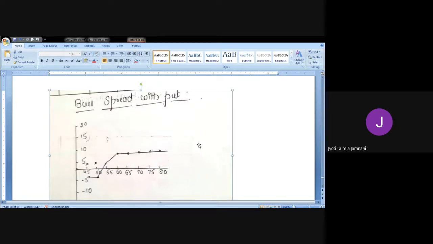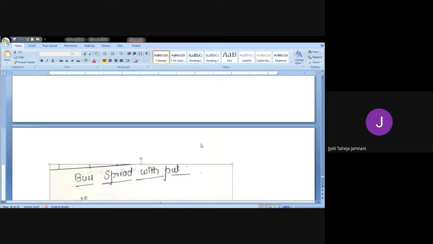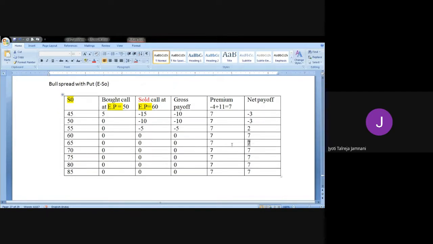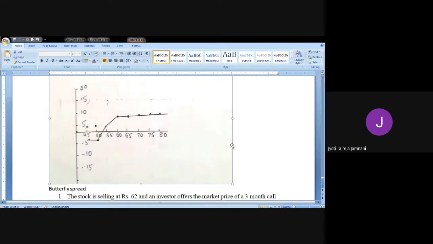So we have done all the 4 strategies of bear and bull spread, 2 with bear and 2 with bull. Remember this format, if you follow, you'd easily be able to solve any type of sum. They will not ask for which strategy all the time. Most of the times they don't ask, 99% they'll not ask. They'll just ask you to find the payoff and graph. So this much if you are able to do, you will get marks. I hope it's clear. Should we go to butterfly spread? Yes, ma'am.